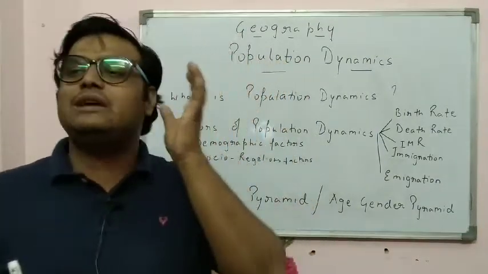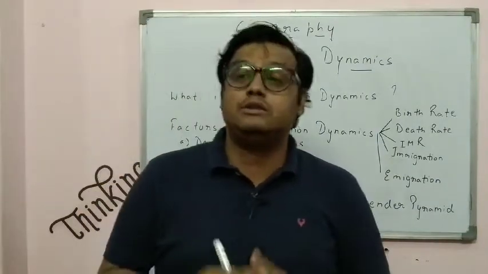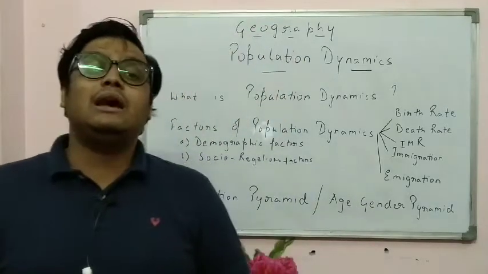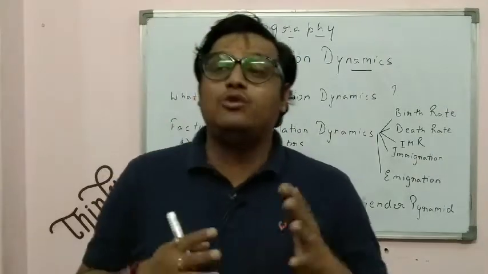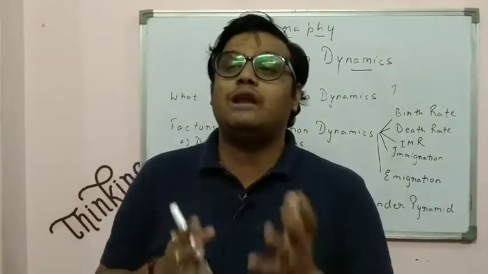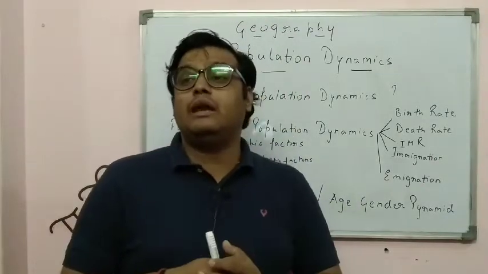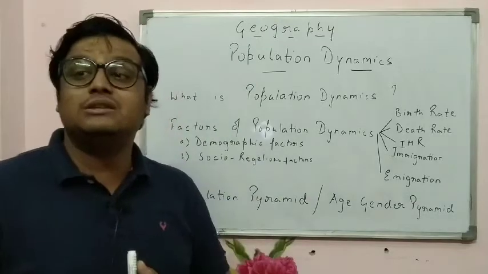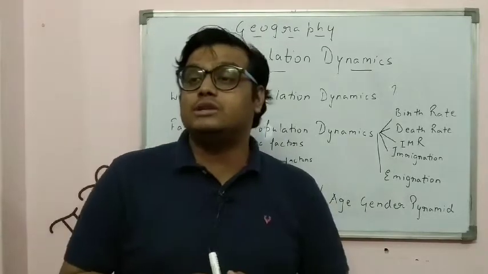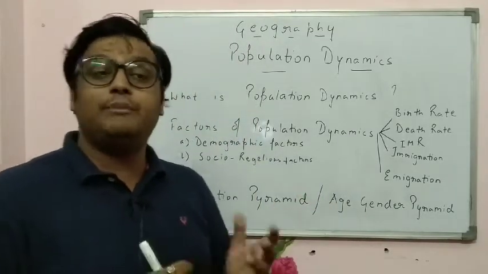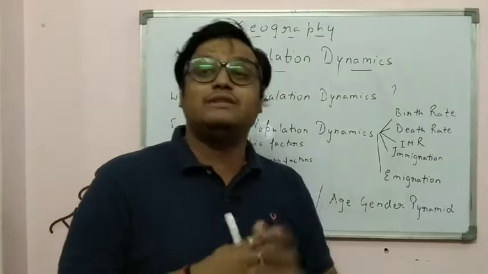Why am I saying vulnerable age? Because many children in our country die due to malnutrition. Malnutrition means they do not get proper food, proper milk, vaccinations and other things which are required for proper growth and development of the children, proper health facilities.